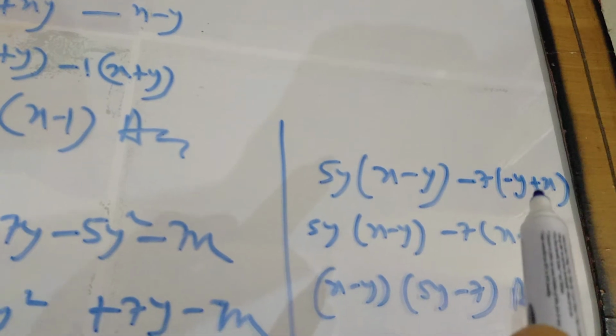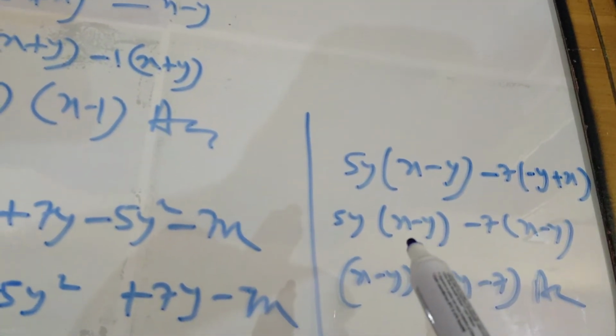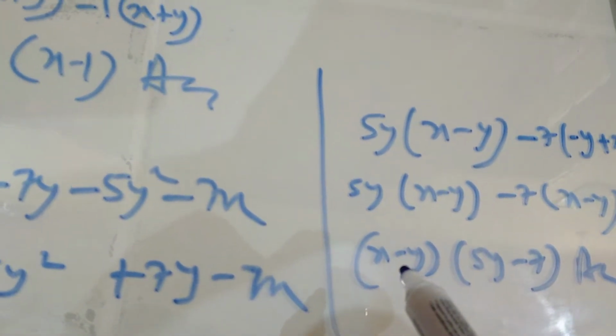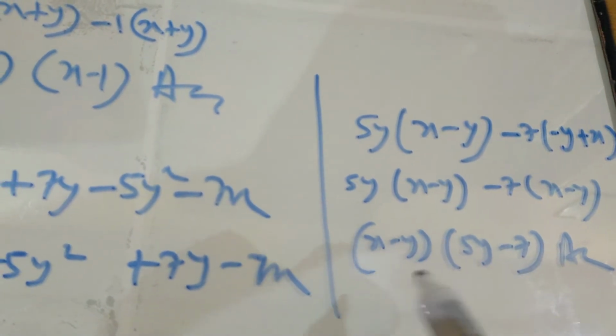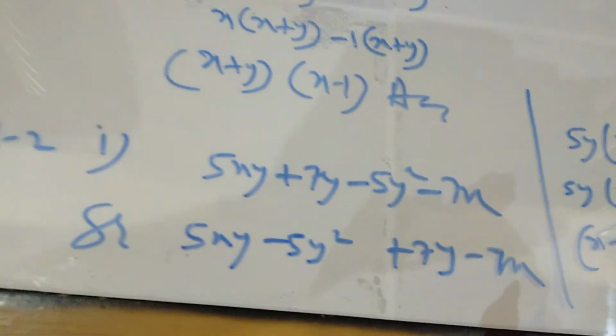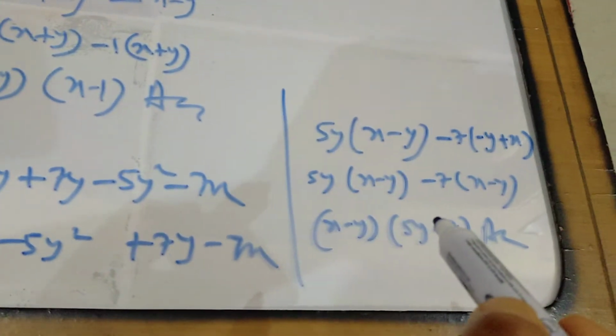Now this can be written as x minus y also. In the first group x minus y is already available, so overall x minus y is common. So 5y minus 7 is the other factor. Okay, so this is the right way to solve this question. Look once more at this portion and this portion.